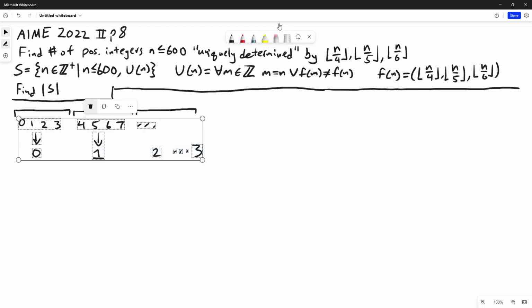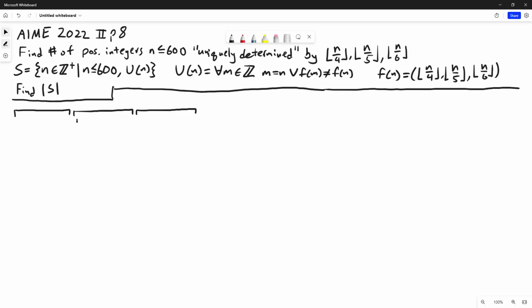If we have some number n, and it's at the left end of one of these intervals, then you can't move it any farther left without changing the value of f of n. And if it's at the right end of one of these intervals, then you can't move it any farther right without changing the value of f of n, because it will enter a new interval.